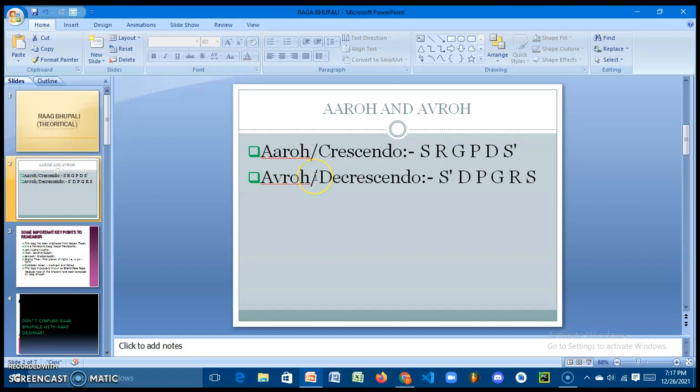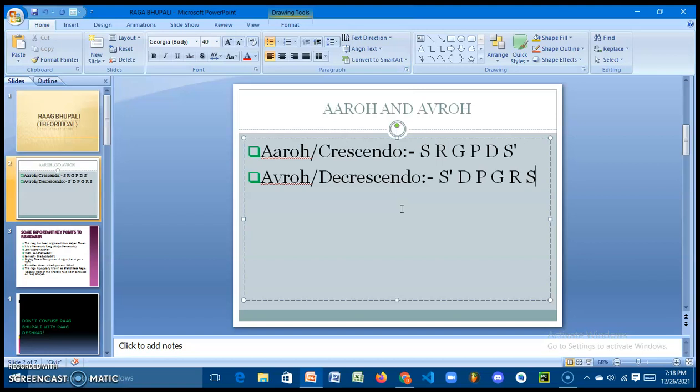So the aroh or crescendo, the ascending notes used in this rag, are Sa, Shuddha Rishabh, Shuddha Gandhar, Pancham, Shuddha Dhaivat, Sa. And the avroh or decrescendo, the descending notes, are Sa, Shuddha Dhaivat, Pancham, Shuddha Gandhar, Shuddha Rishabh, Sa. So let me illustrate it.